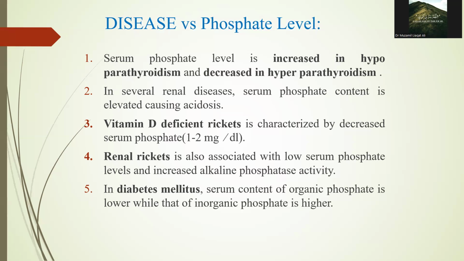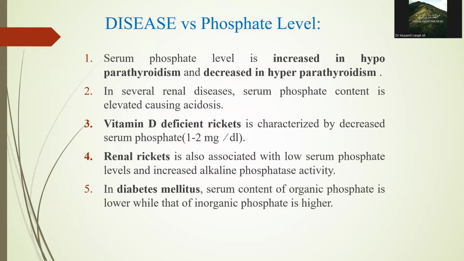In several other renal diseases, serum phosphate content is elevated because the kidneys cannot excrete it efficiently or effectively. This can lead to the condition called renal acidosis. Next is vitamin D deficient rickets, which is characterized by decreased serum phosphate levels, often falling to 1 to 2 milligrams per deciliter. This is because vitamin D is required for phosphate absorption from the intestine.